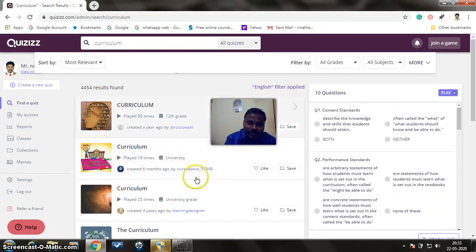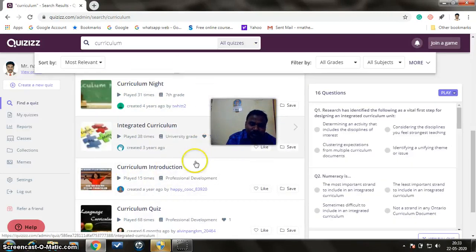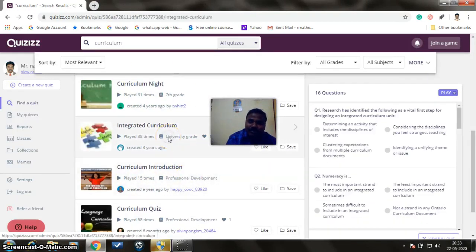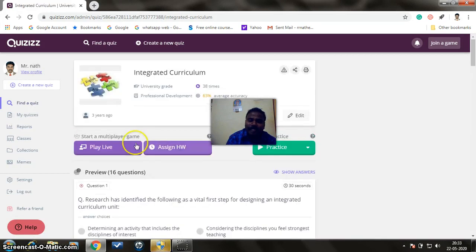So after choosing a particular quiz out of these, I want to choose this particular quiz. While placing the cursor here, there is an option called play live. Apart from assigning homework, there is a customization of date and time in order to inform the students well ahead. But this is play live.